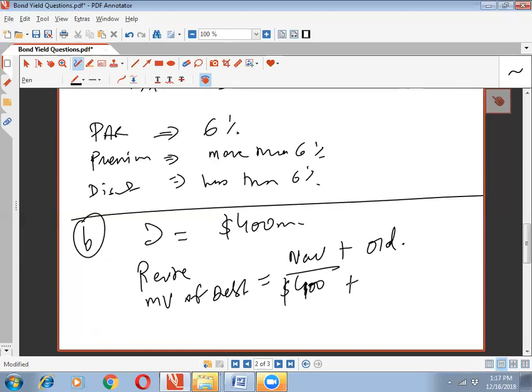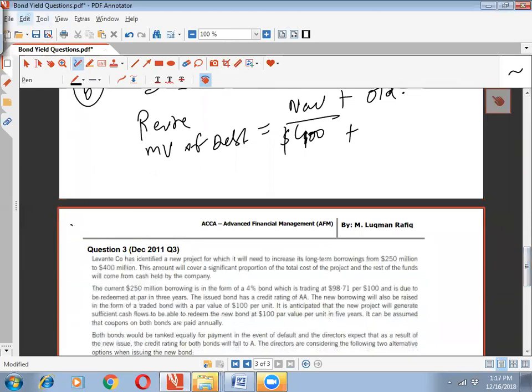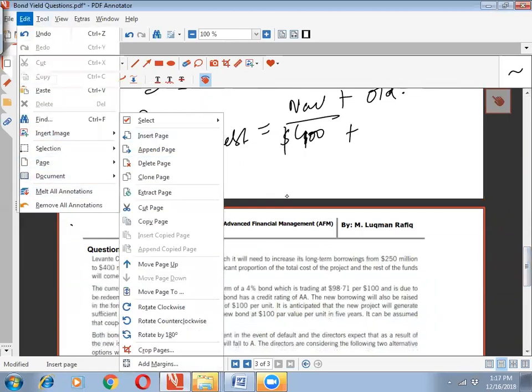Originally, the risk-free rate for a 3-year government yield curve is 3.5%. That's what's given in the question. Originally, we had a credit spread of 0.5. But now if we issue more bonds, the credit spread will widen. So the credit spread will now become more than 0.5, and it would become 0.9.